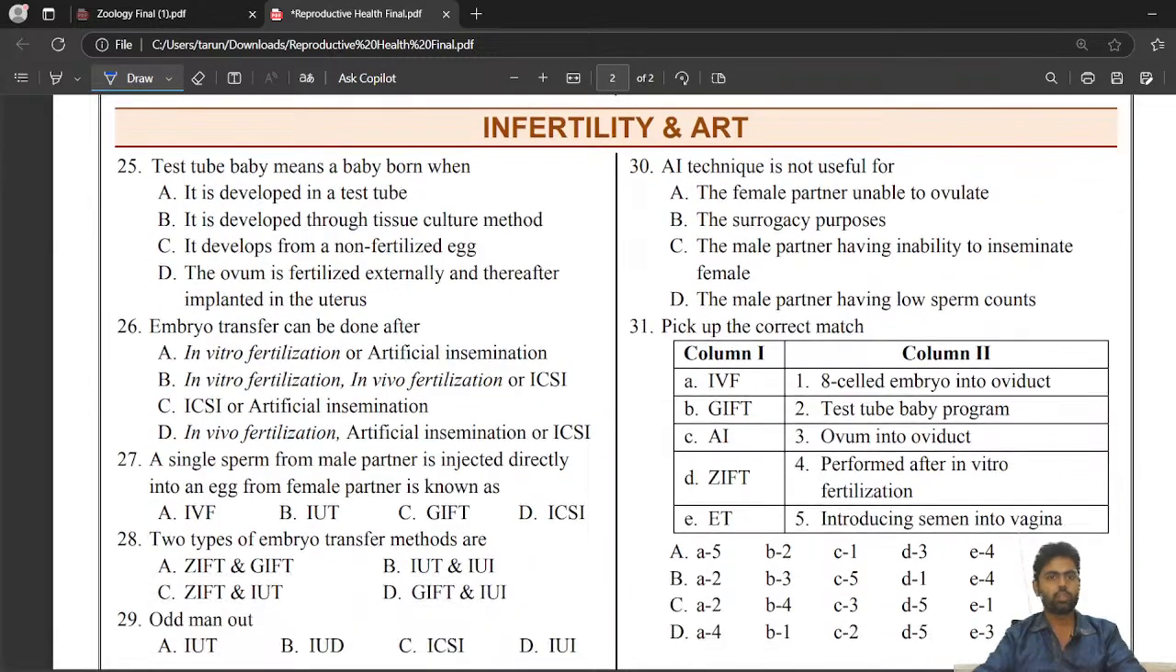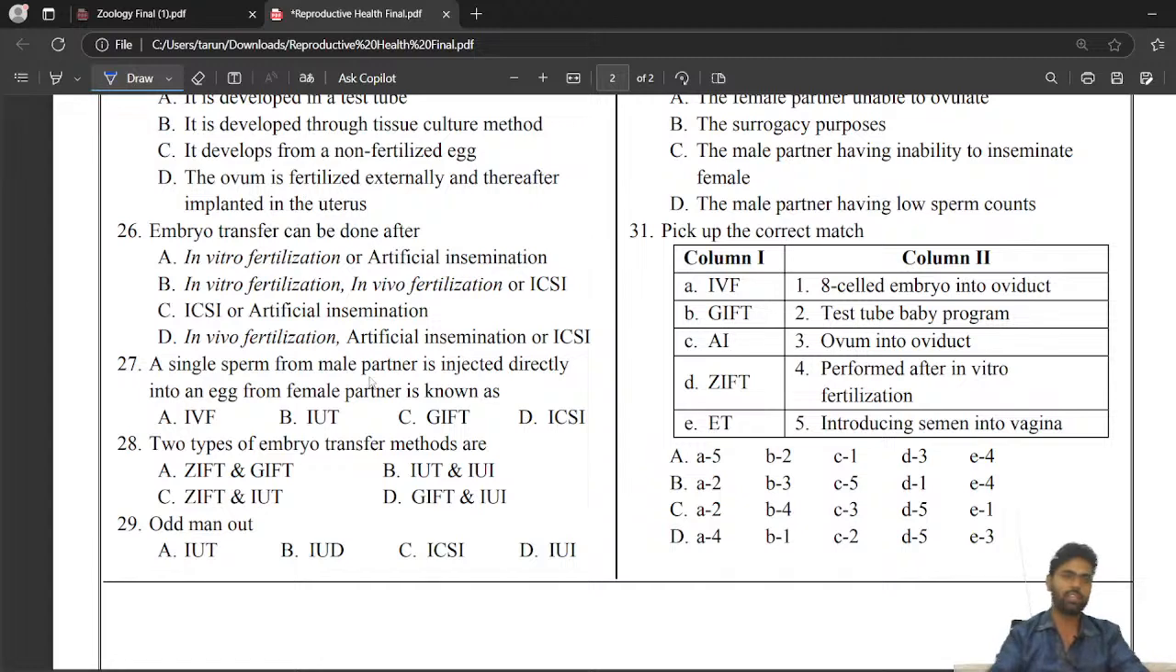Okay. Test tube baby means a baby born in ART line. Embryo transfer, here. This is important. Embryo transfer can be done after in vitro fertilization, artificial insemination, in vivo fertilization, or ICSI? No, artificial insemination cannot be. In vivo cannot. Embryo transfer means that is different. It's a bit confusing. What is given in the options?